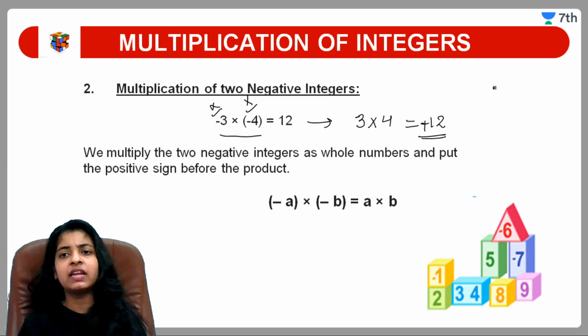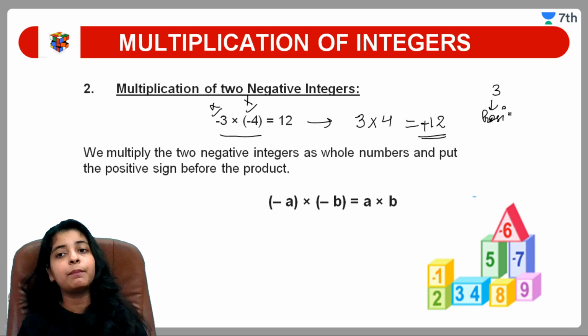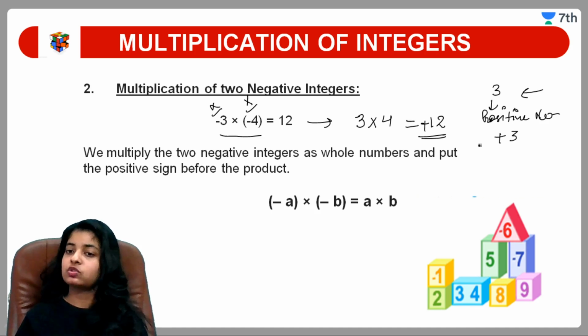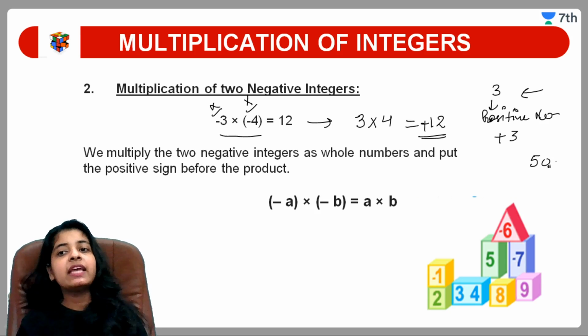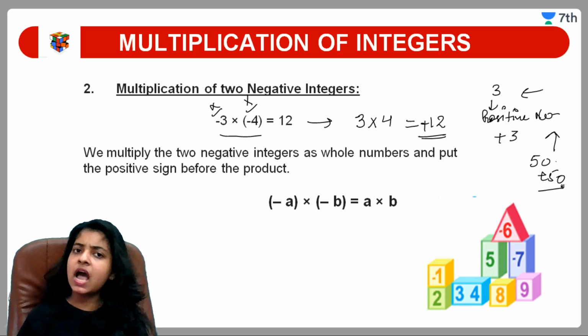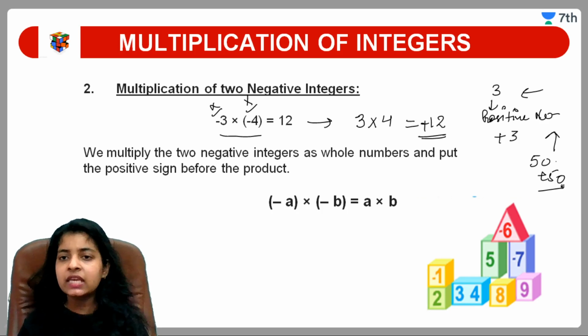Suppose any number is given, like if 3 is there and no sign is before 3, then 3 is a positive number. I can write it like this also and I can write it like this also. Same, if I am writing 50, that means 50 is also a positive number and I can write 50 like this also, plus 50. So it depends upon us, we can write any form which we are comfortable. Okay. I think multiplication of negative integers is also clear.